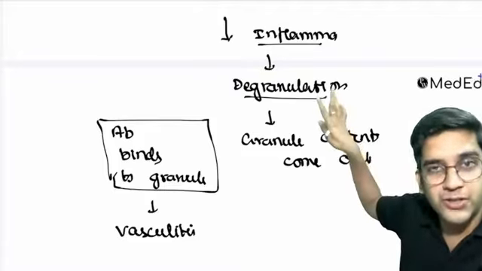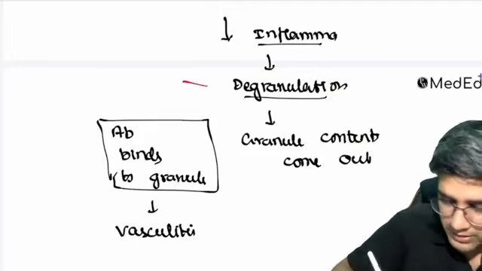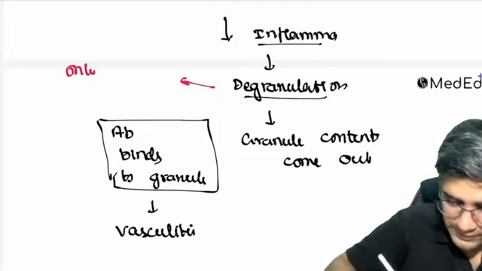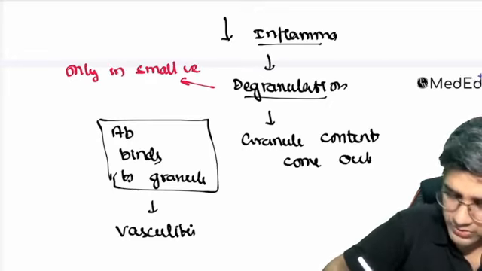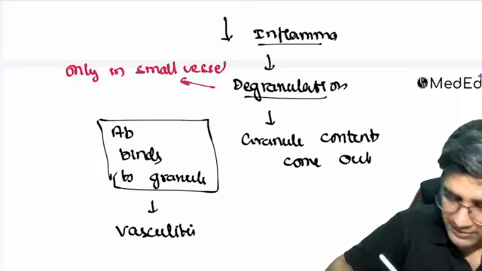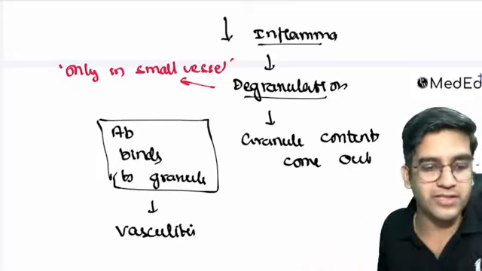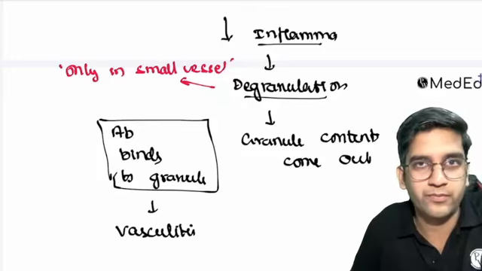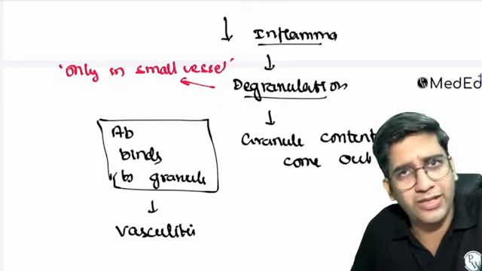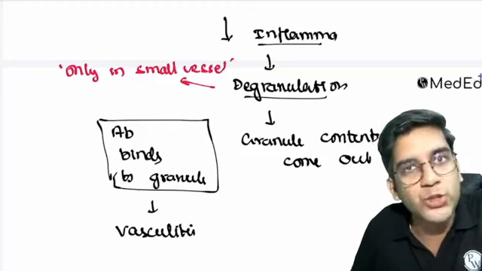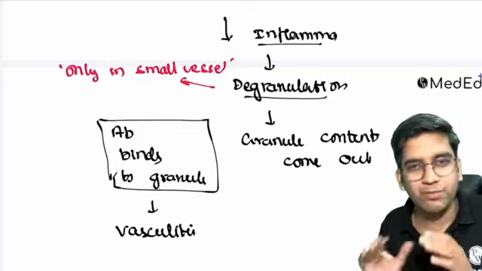So this degranulation or any inflammation related degranulation happens only in small vessels, the post capillary venules, right? So if it happens only in small vessels, will ANCA cause a medium vessel vasculitis? Or it will cause only small vessel vasculitis? It will cause only small vessel vasculitis. That's why PAN is negative for ANCA. Don't memorize it. It's a very pure logic.